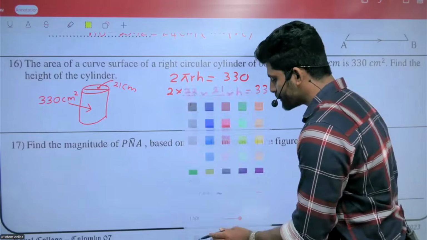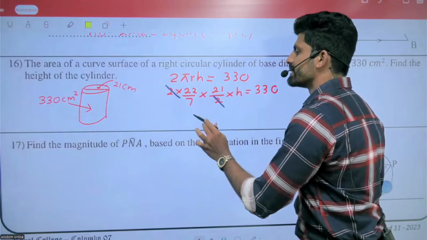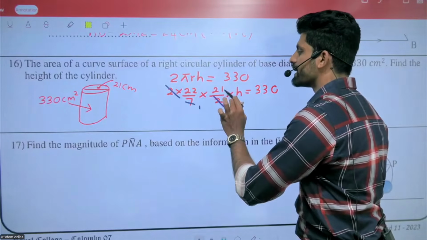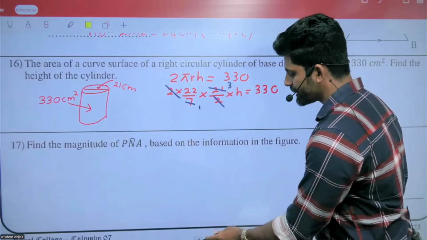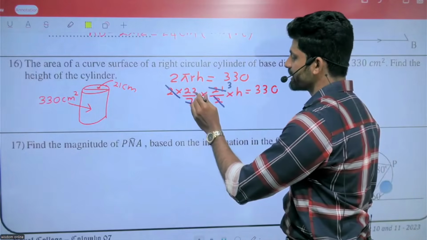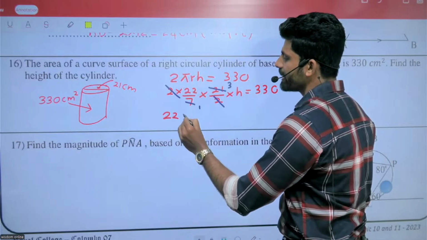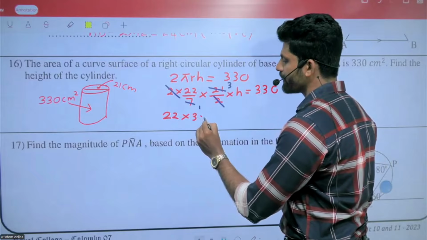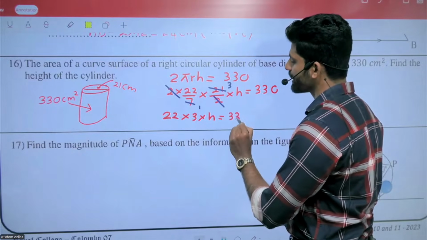Then the 2s cancel out. 7 divided by 7 is 1. 21 divided by 7 is 3. That means 22 multiplied by 3 multiplied by h equals 330.